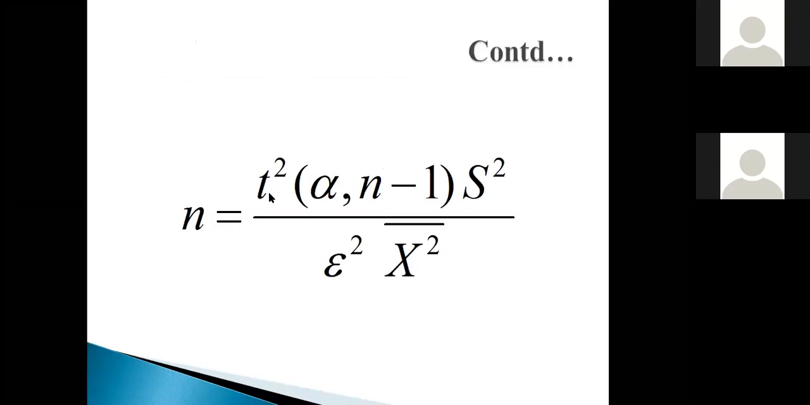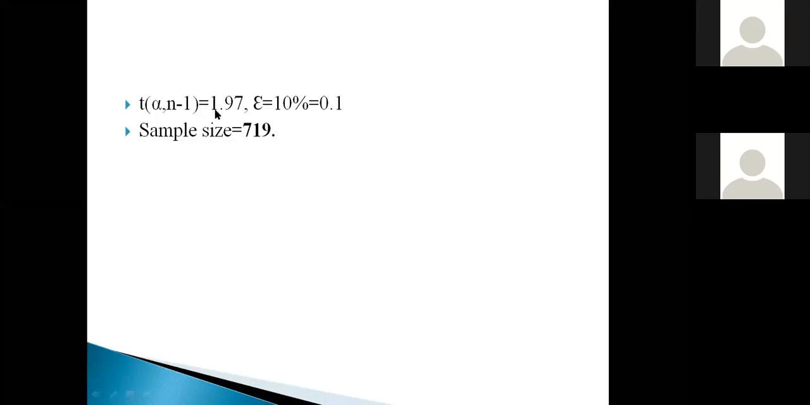This is the formula: n, this t square value at the level of significance, and n is 90 here, 90 minus 1, and here s is the standard deviation, x bar is the mean, just square it out. This alpha, whatever percent of variation you are allowing, its range is 2 to 15%. Just put it, the t value is there in the table, and this t value is 1.97, alpha is 10%, we consider here. The total required sample size is 790.